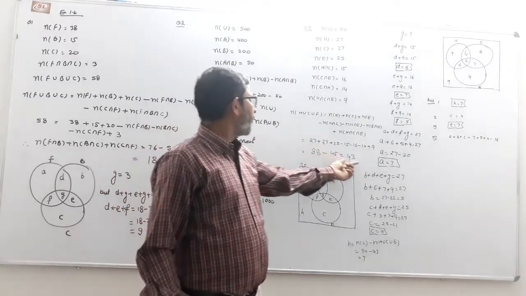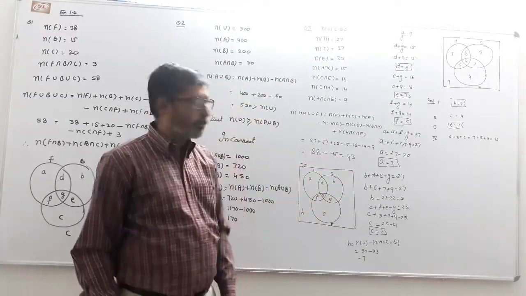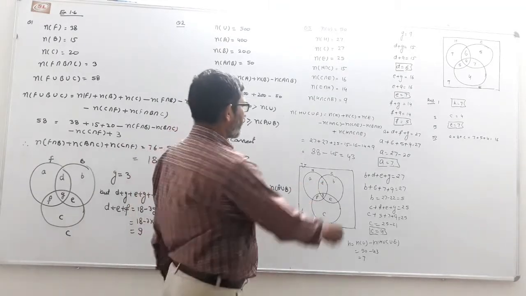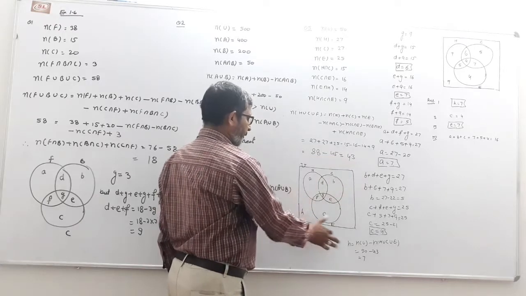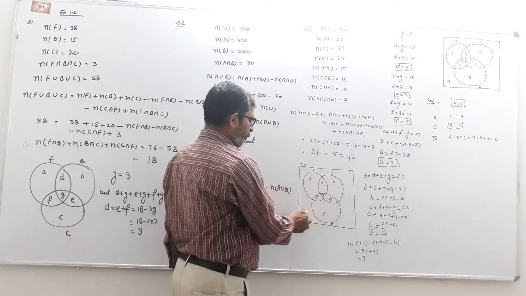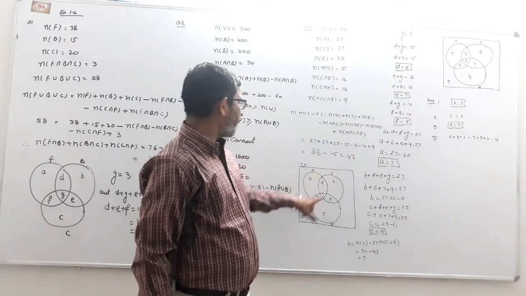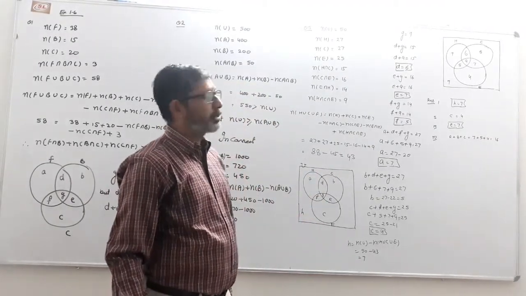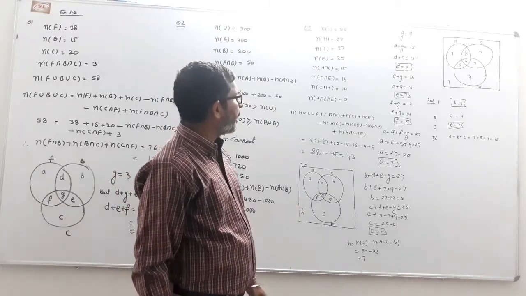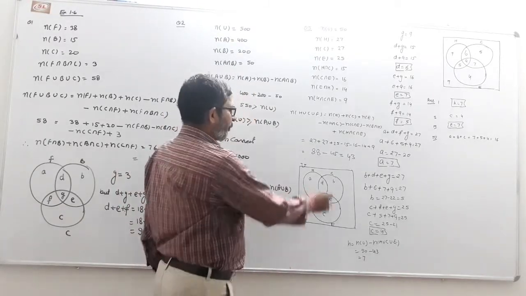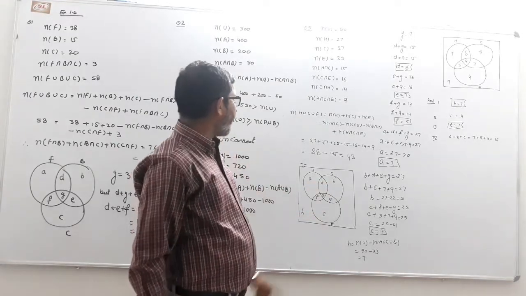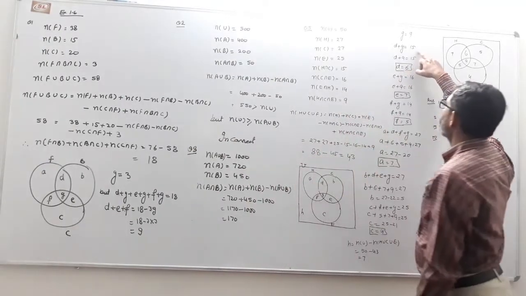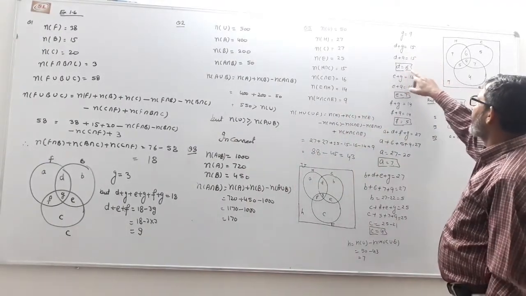So 43 people like at least one of these three subjects. According to the Venn diagram, these are the 43. Total people are 50, and 43 like these, so 50 minus 43 is 7 people who like none of these three subjects. Again I repeat the statement. What about D plus G? D plus G is history and civics, which is 15. G is already given as 9. Then we get the value of D.